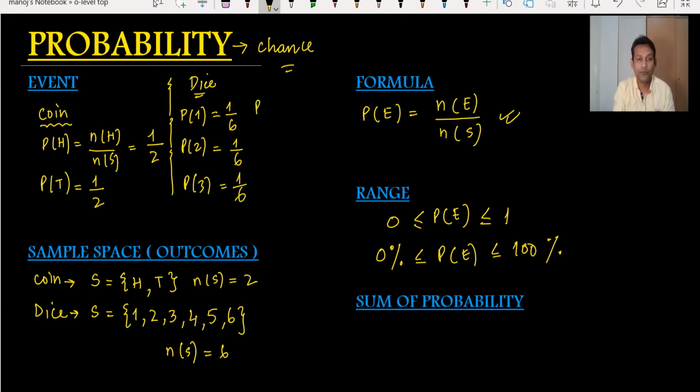The probability of 4 is also 1 upon 6, and the probability of 5 is 1 upon 6. And the probability of 6 is not 6 upon 6, it is also 1 upon 6. That is the formula and this is the example.